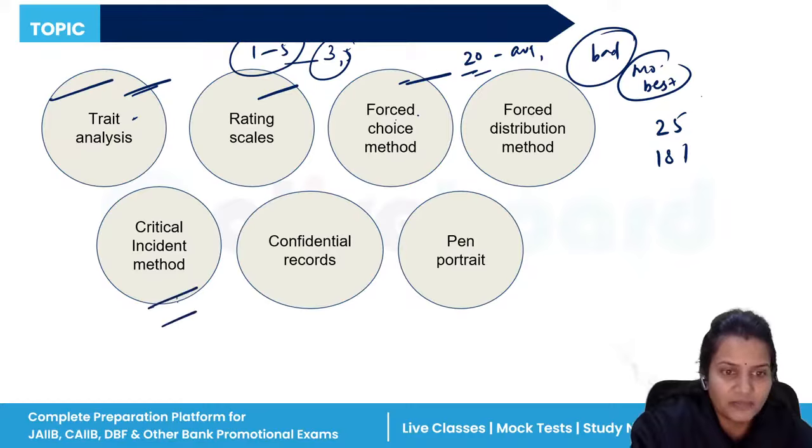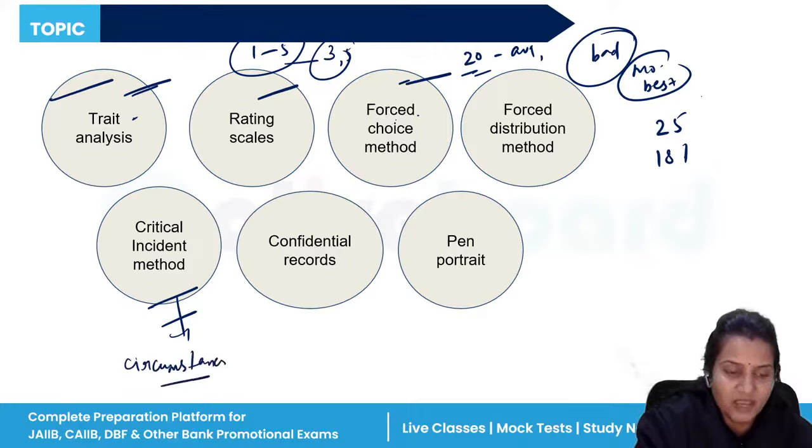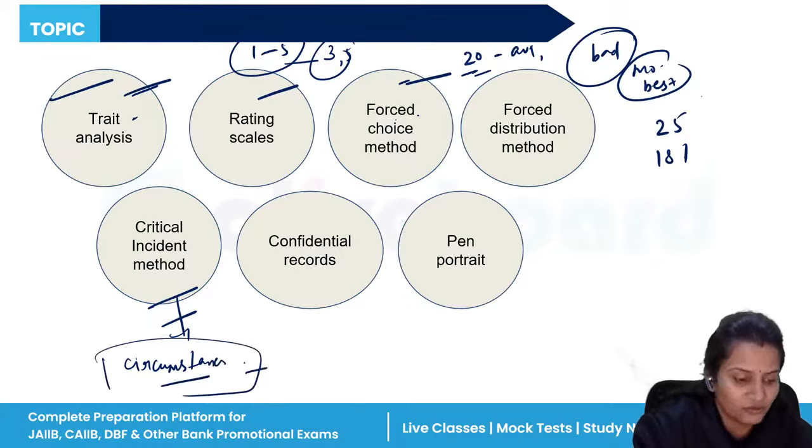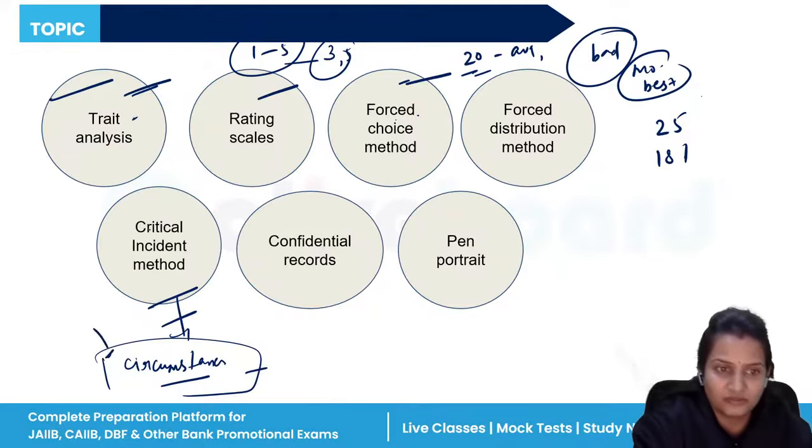Critical incident method means, suppose, for example, an employee has done something bad in the company, or some bad circumstances came, but at that time the employee did not work properly. His attitude was entirely different. That was the incident when you can analyze that particular person. So it was a critical incident. Confidential records means keeping all the records of your employees private.